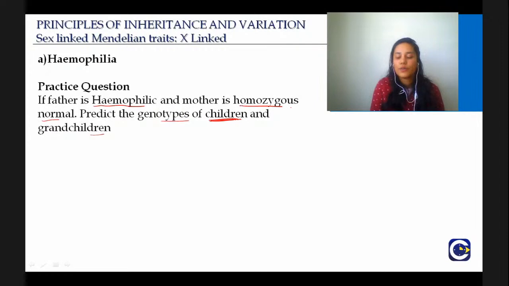These questions initially take quite some time for you to solve, but slowly when you practice a lot of them, you will get used to it.